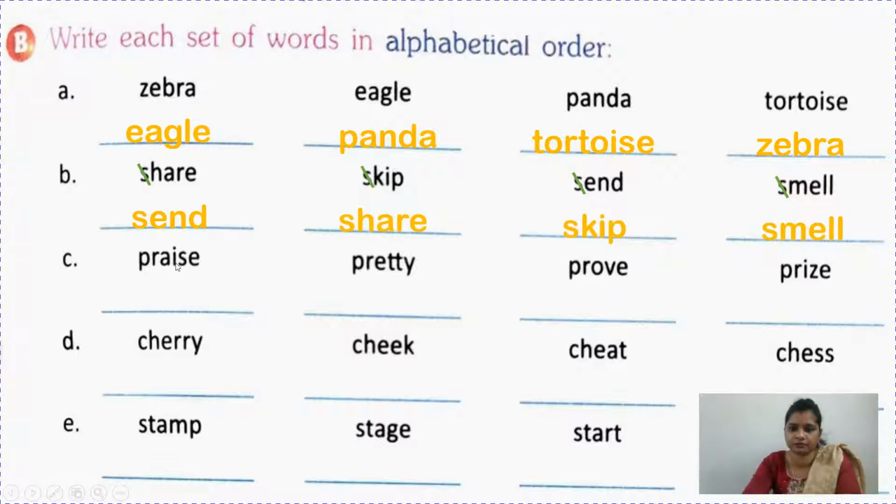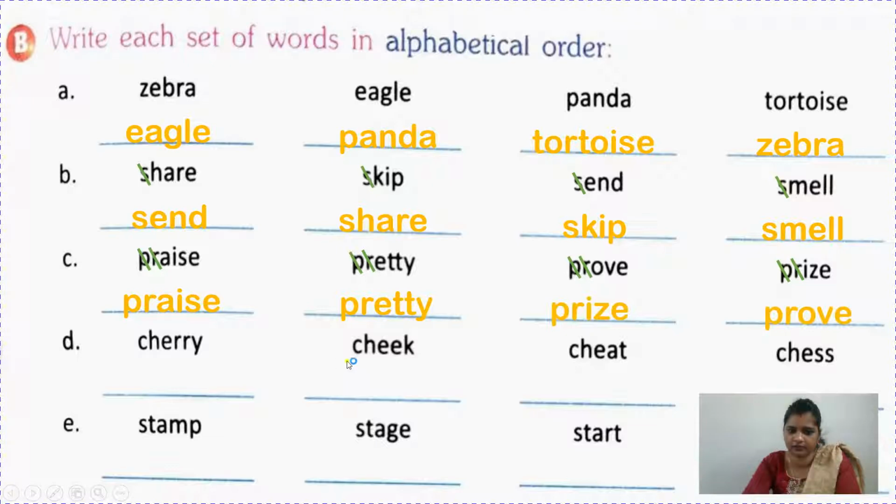Now come to the third question: praise, pretty, prove and prize. Two letters are the same here, PR, PR and PR, so we will strike it off very fast. Now come to the third letter: A, E, O and I. We know first A comes, so write praise, then E comes, and then in O and I, we know I comes first and then prove.